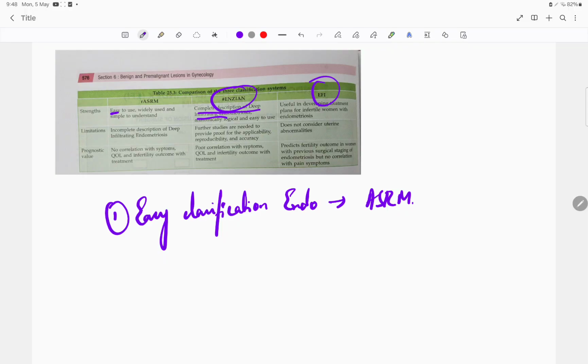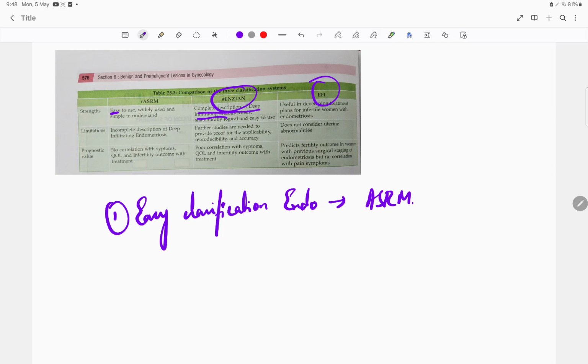Okay, so now what are the limitations of all these? First and foremost, ASRM. It doesn't explain about the deep infiltrating lesions, and not only deep infiltrating, even the far lesions it cannot explain. Now this Enzian classification, of course, gives a detailed description of the distant lesions as well as the infiltrating lesions, everything. But the biggest disadvantage is it's not telling about the reproductive index. That means it cannot tell about the reproductive outcome.